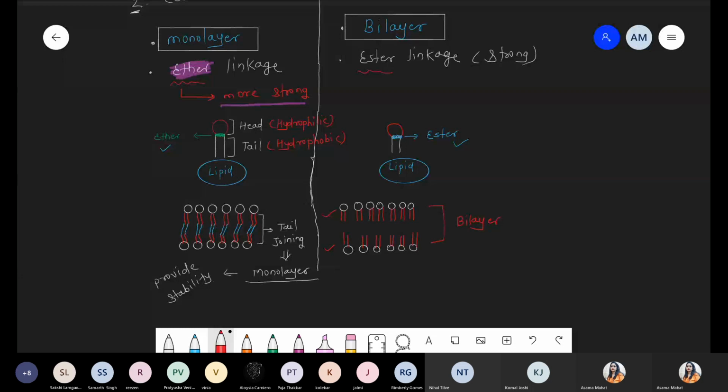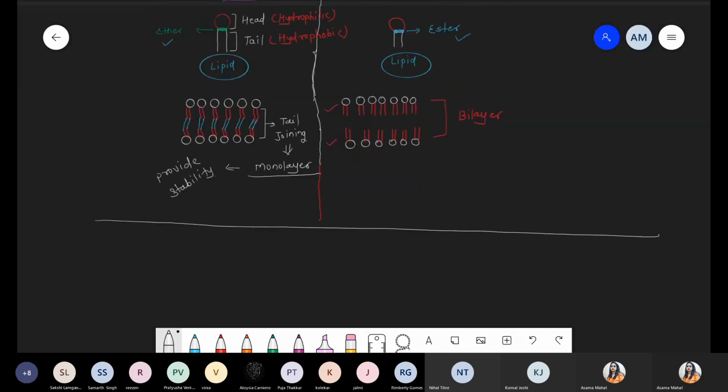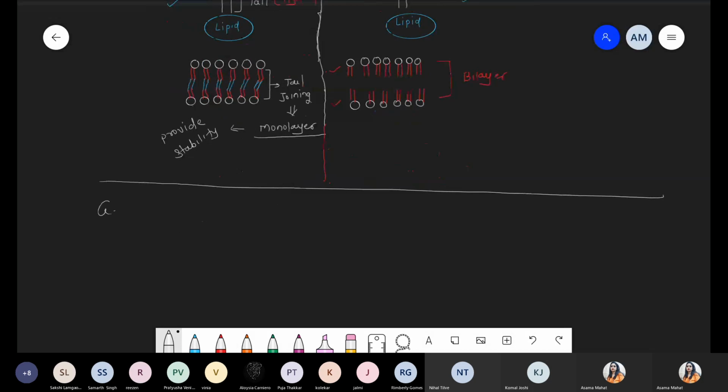Chalo. Now, next condition we are talking about second difference, third difference with respect to genetic material. This is the third difference. Cell wall is first, cell membrane second, and now we are talking about the third difference with respect to genetic material.